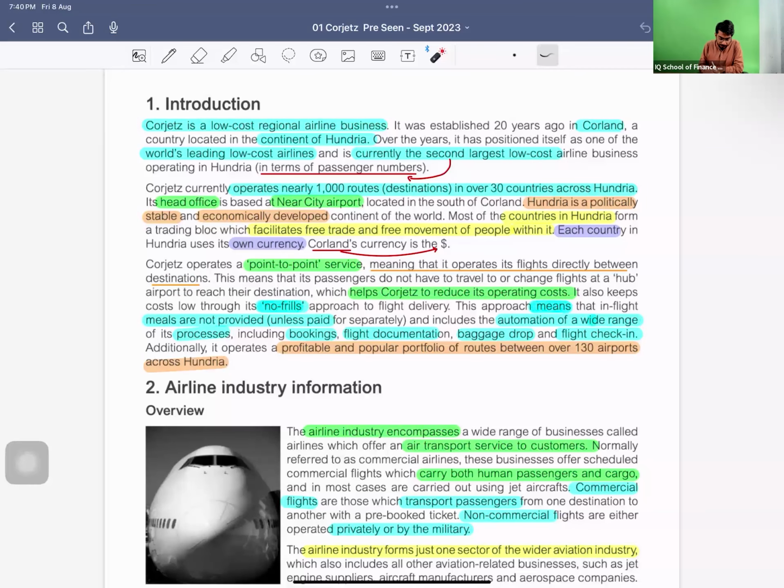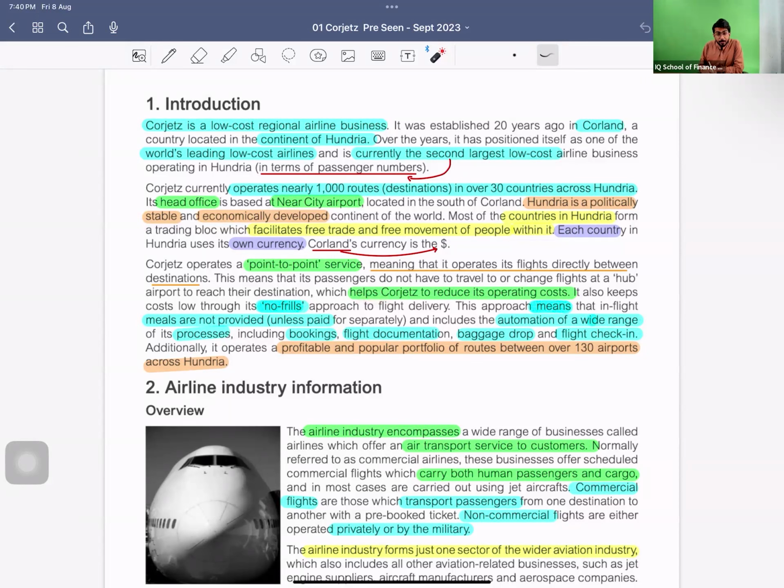So the passengers do not have to travel or change flights at a hub airport to reach their destination. The place where all the flights stop is called the hub. They all stop, and then the passengers can change to a flight to whatever other destination they want to go to, right? But Corjetz doesn't operate like this. It operates from one point to another point without stopping, so passengers do not have to change the airline or the destination, anything, right?